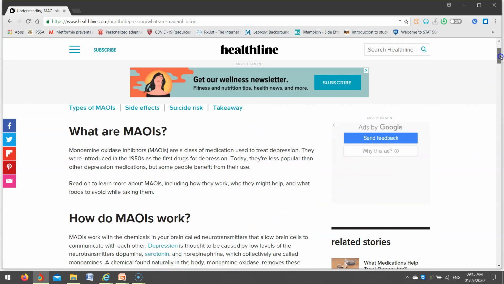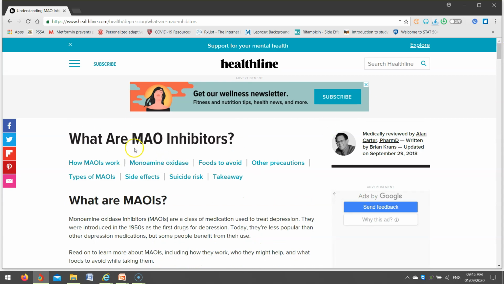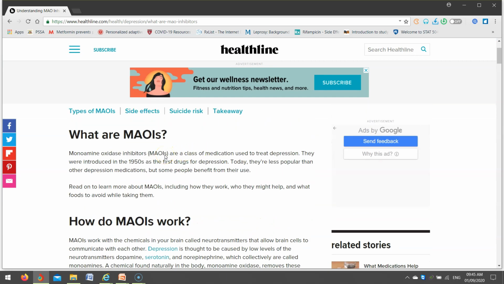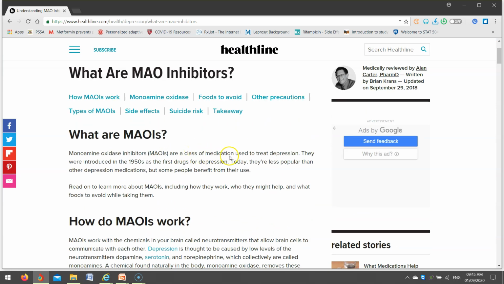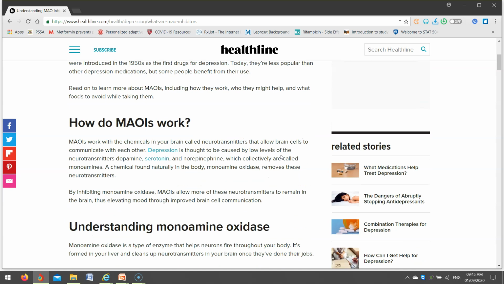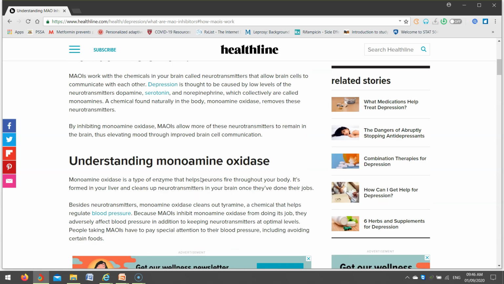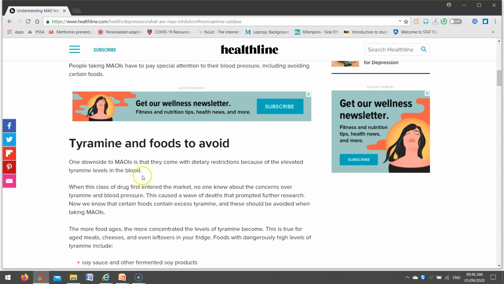Now what are MAO inhibitors? Monoamine oxidase inhibitors are a class of medication used to treat depression. They are called antidepressant medications. I will not go into how they work and the mechanism of action. Directly we'll try to understand tyramine and the foods to avoid.